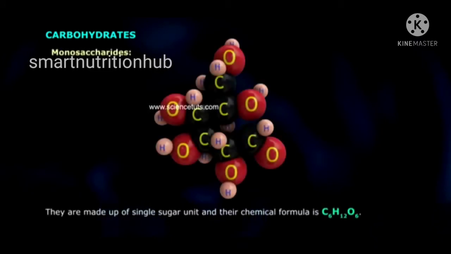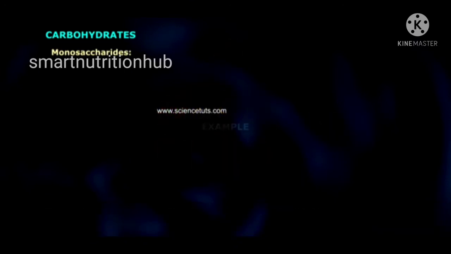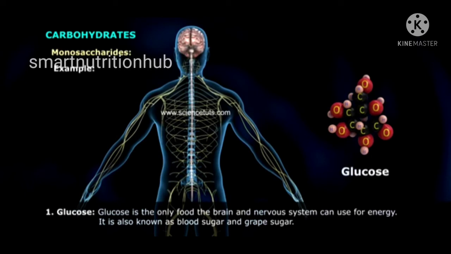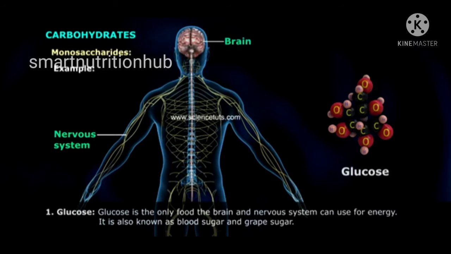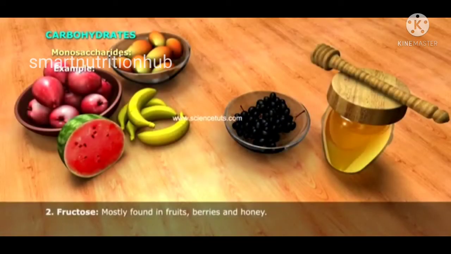Monosaccharides. They are made up of a single sugar unit and their chemical formula is C6H12O6. Example. 1. Glucose. Glucose is the only food the brain and nervous system can use for energy. It is also known as blood sugar and grape sugar. 2. Fructose. Mostly found in fruits, berries, and honey.